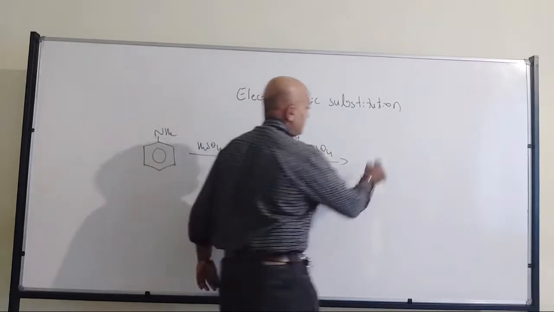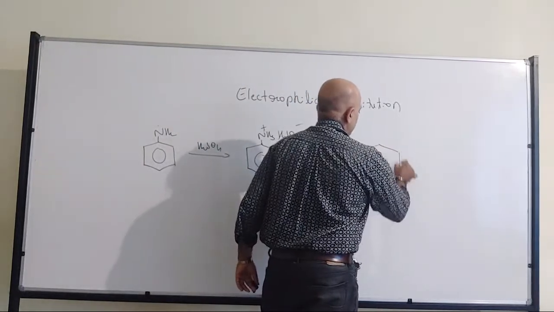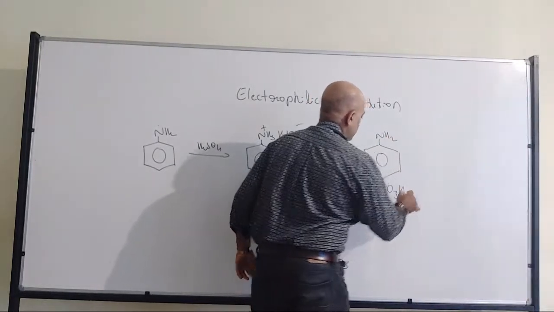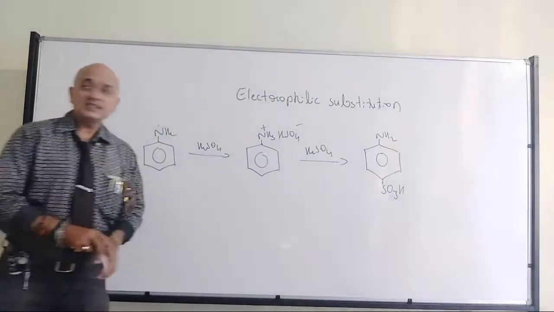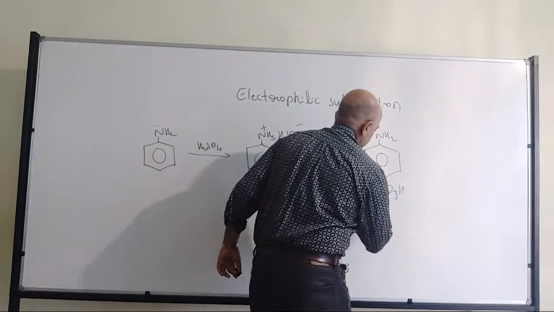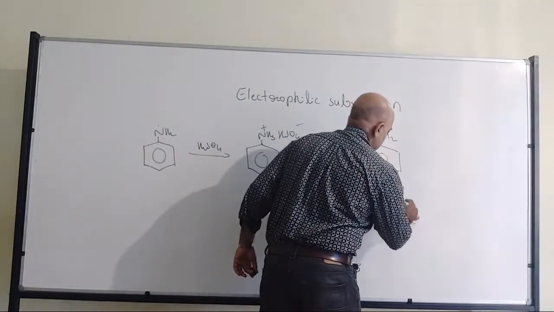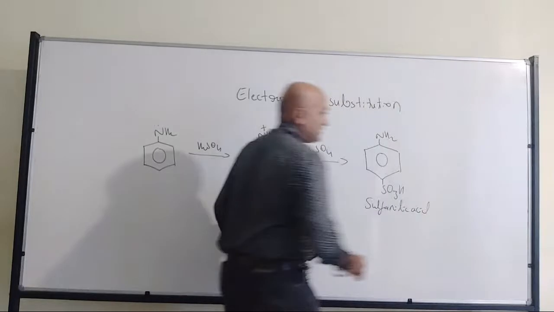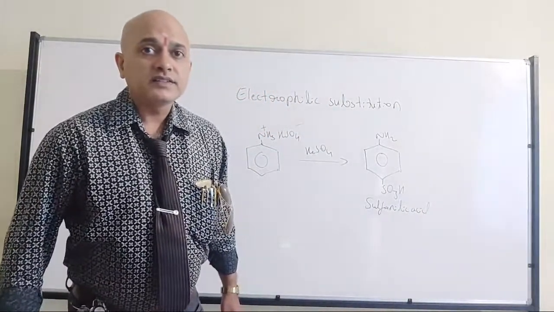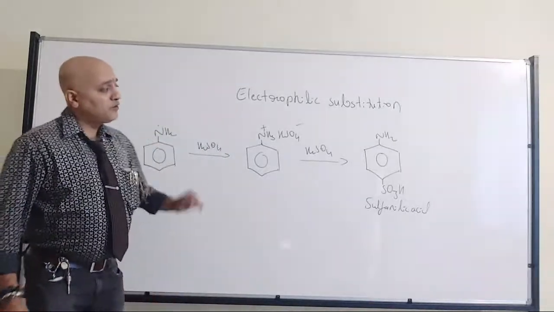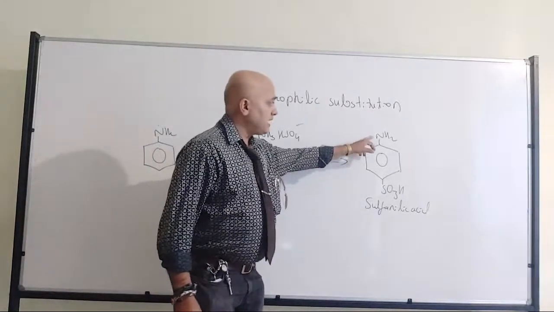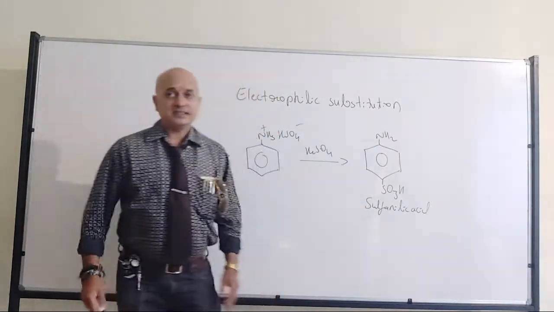That's where we will be having, what is this molecule? I told you, you should remember this molecule. Only the major product I have written. What is this molecule? It is sulfanilic acid. It is nothing but sulfanilic acid. Now, what is the IUPAC name of sulfanilic acid? The IUPAC name is 4-aminobenzene sulfonic acid. So 4-aminobenzene sulfonic acid, right?